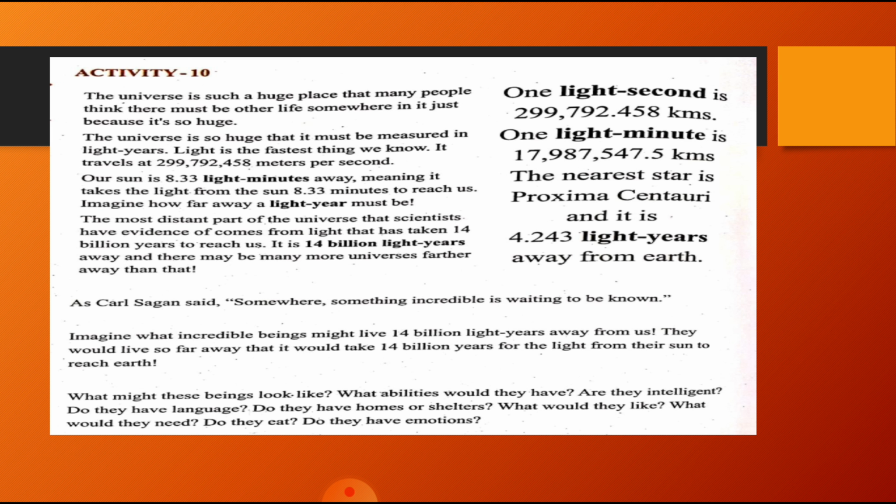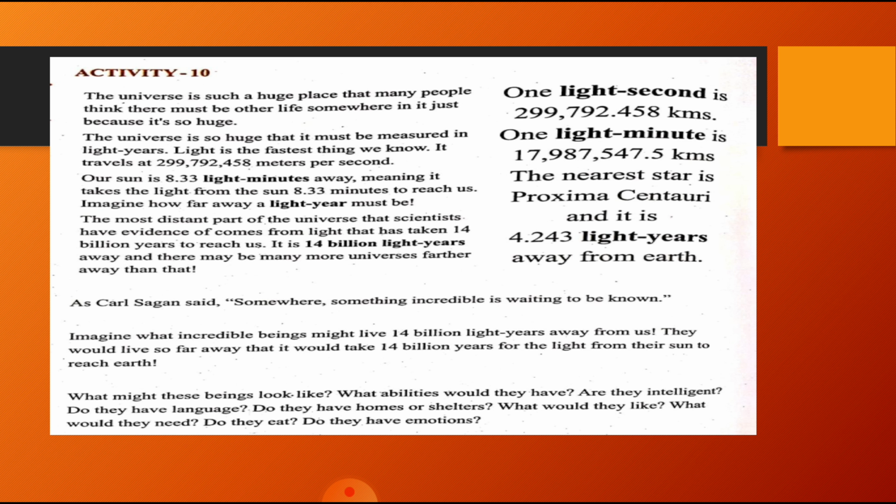As Carl Sagan said, somewhere something incredible is waiting to be known. And imagine what incredible beings might live 14 billion light years away from us.